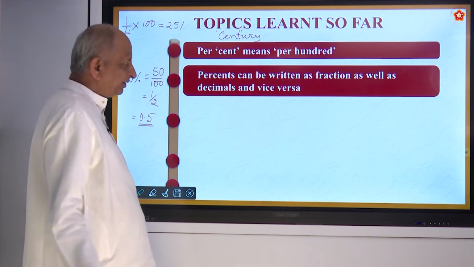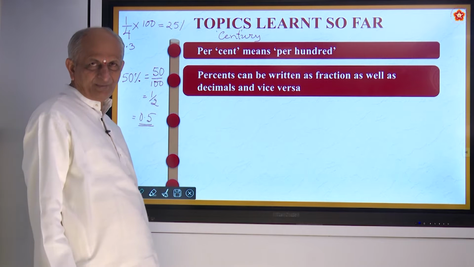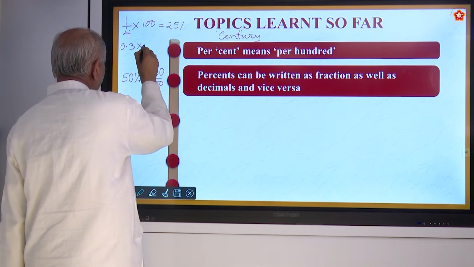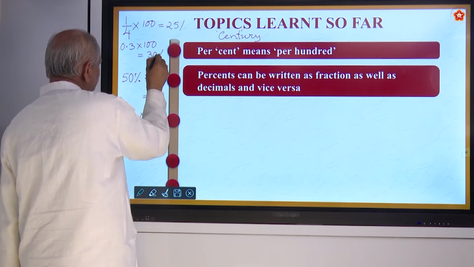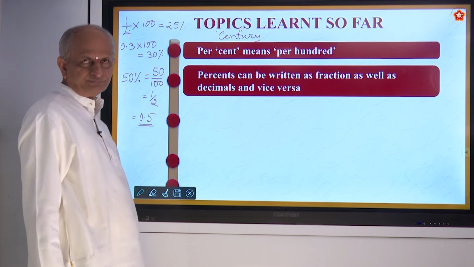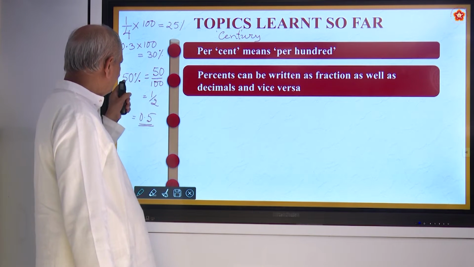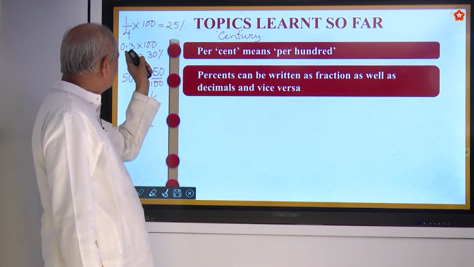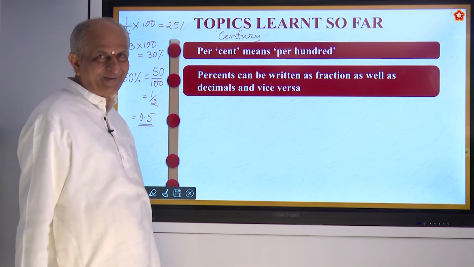Similarly, if you have a decimal like 0.3, having one decimal place, how do we make it a percentage? Multiply by 100. It will be equal to 30%. That is how you convert fraction into percentage, decimal into percentage, and percentage into fraction and decimal.